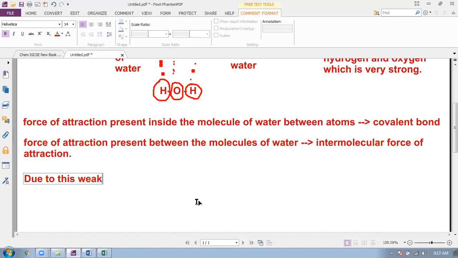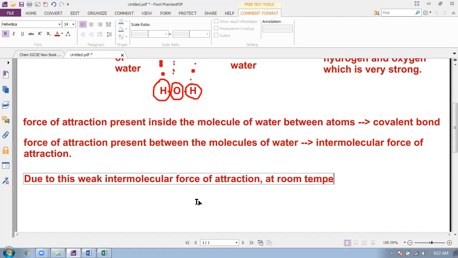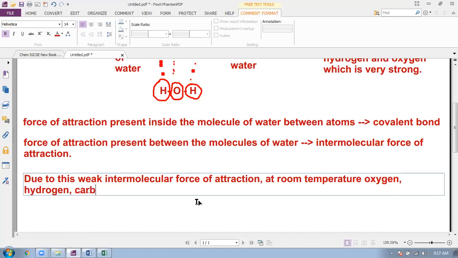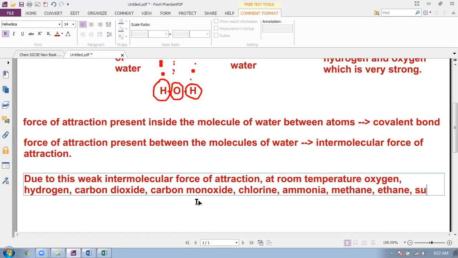Due to this weak intermolecular force of attraction, at room temperature, oxygen, hydrogen, carbon dioxide, carbon monoxide, chlorine, ammonia, methane, ethane, sulfur dioxide, etc. are gases.